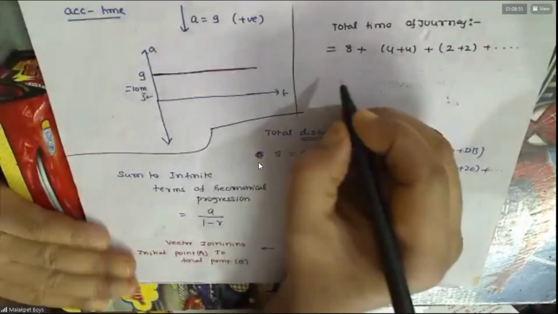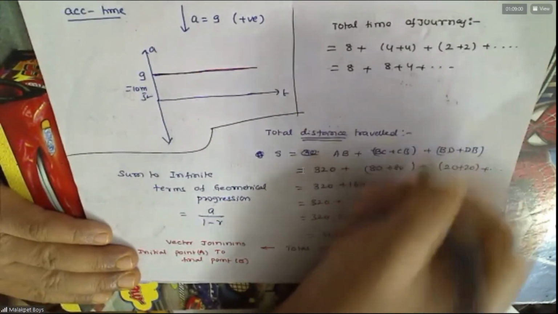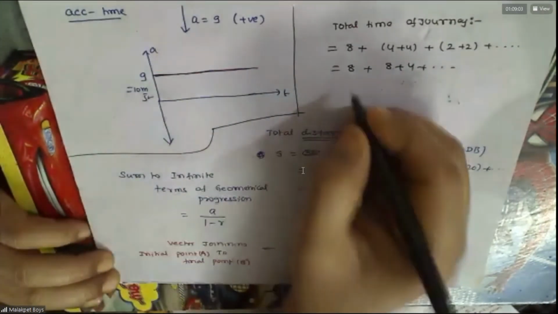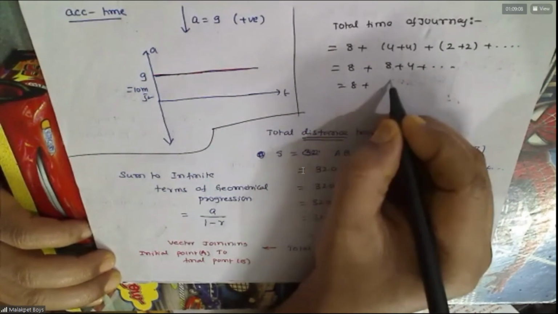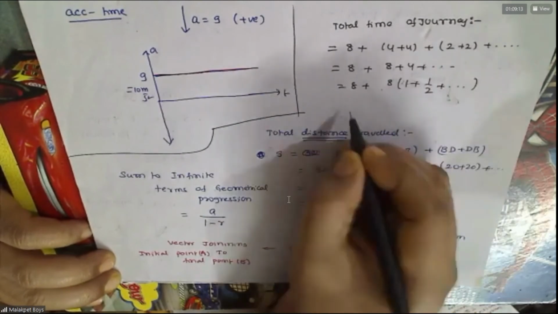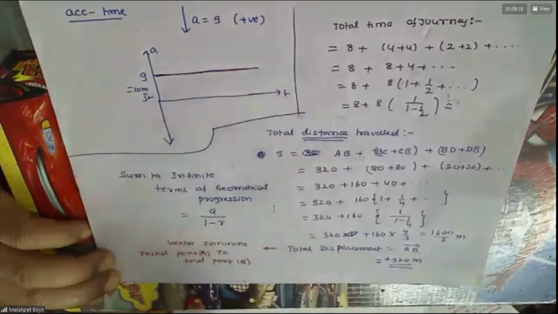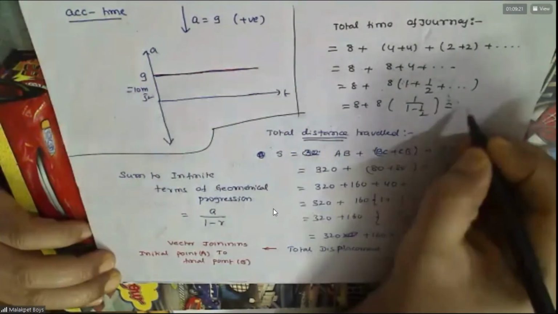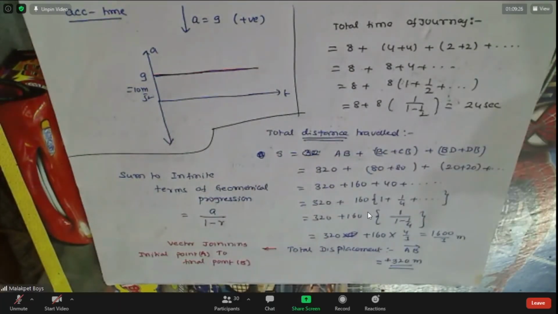Now this is nothing but 8 plus 8 plus 4 plus so on. Retain this 8, because 8 and 8 there is no geometric progression. So remove it and take 1 plus 1 by 2 plus so on. This is a geometric progression. First term by 1 minus 1 by 2. You simplify this, see how much you are getting. Follow this.